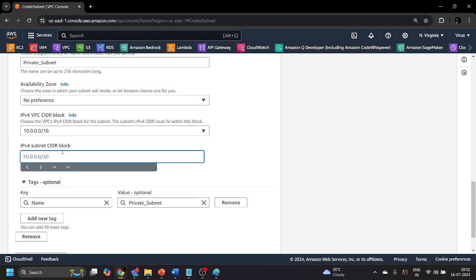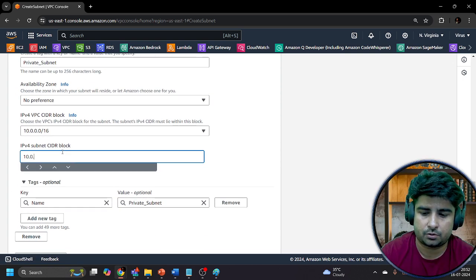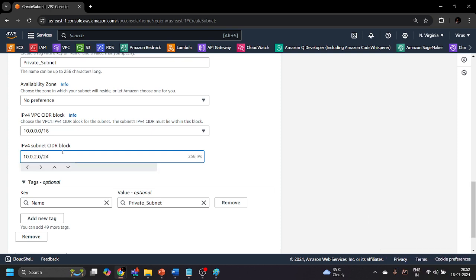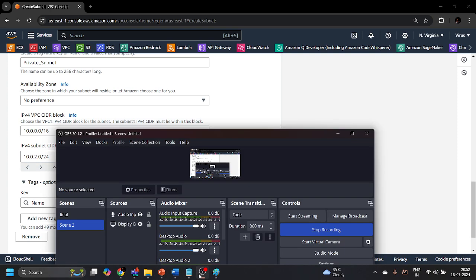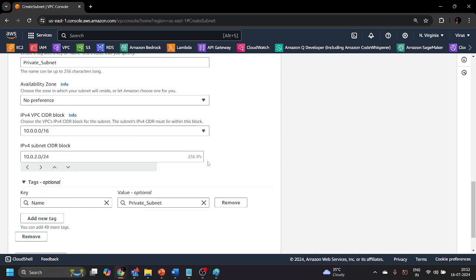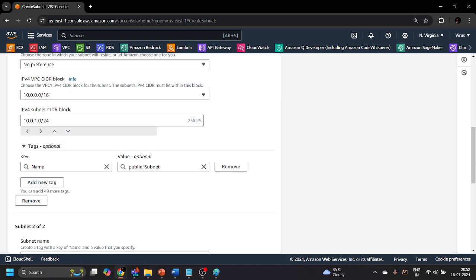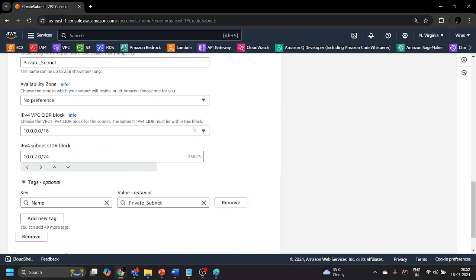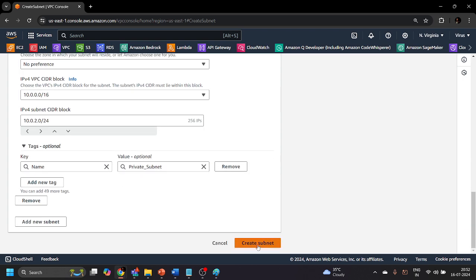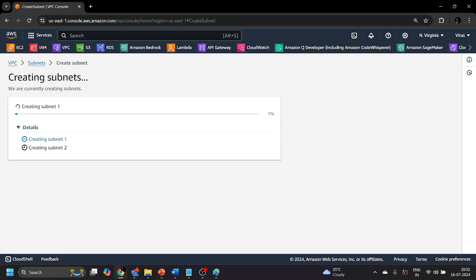Now let's give 10.0.2.0/24 to your private subnet. So 256 IP addresses I'm giving to the private subnet and 256 IP addresses I have given to the public subnet, right? Let's just click on the create subnet button.